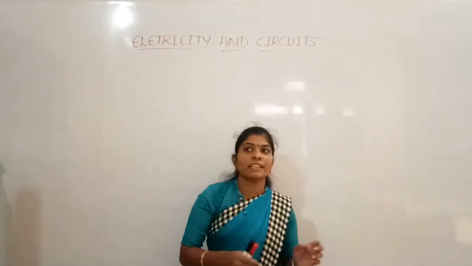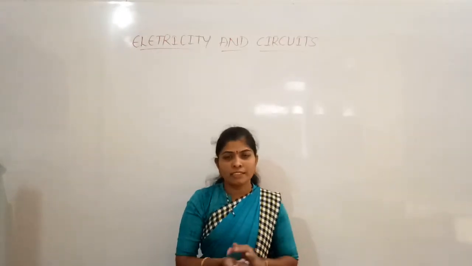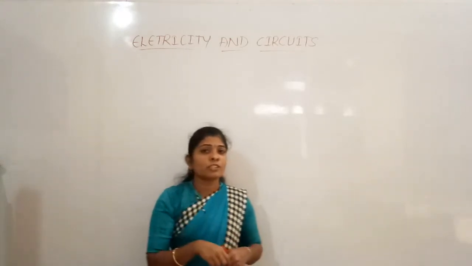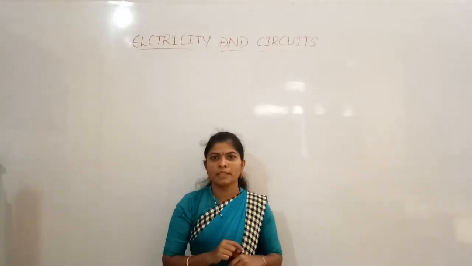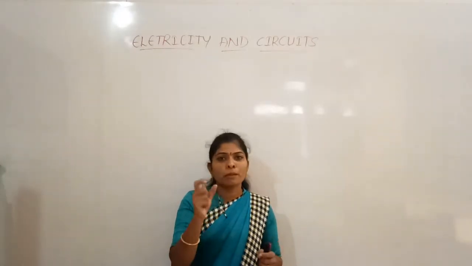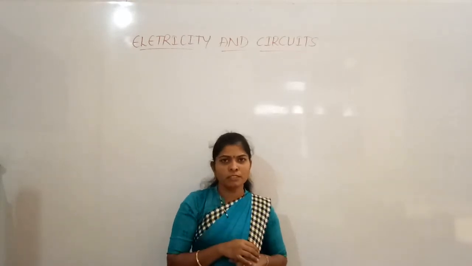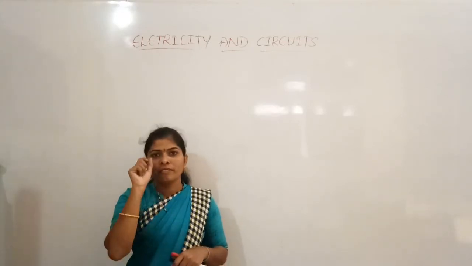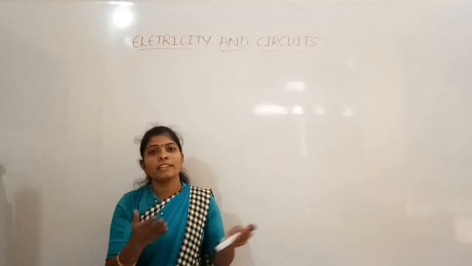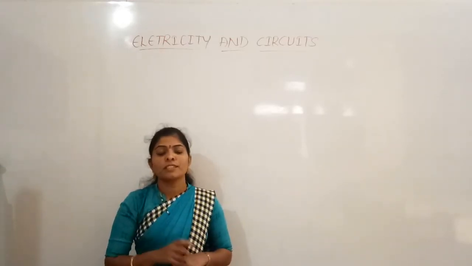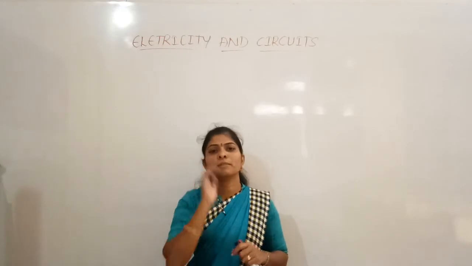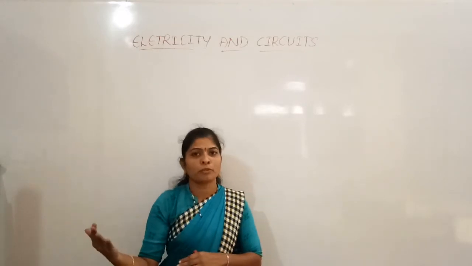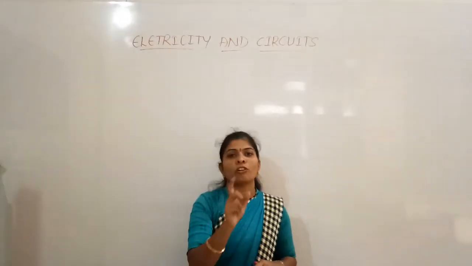And even when there is no power, we use the torch. So in the torch, what will be there? A small bulb will be there, and the bulb lights up when we switch on the button. So when we switch it on, the bulb starts glowing. So where does it get the electricity? Inside there will be an electric cell. By that electric cell, the electricity will be produced, and then the bulb in the torch will light up.